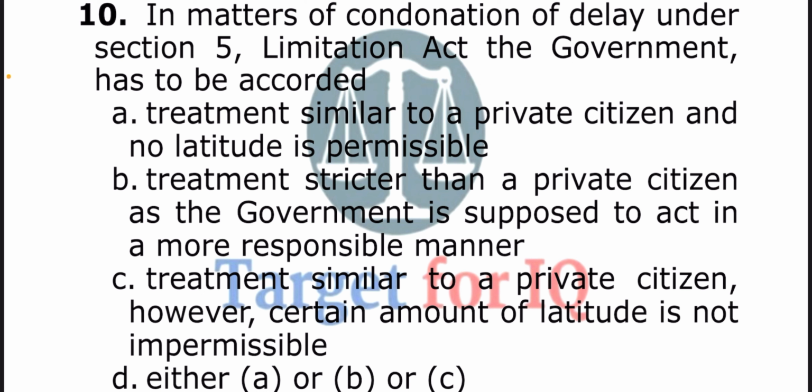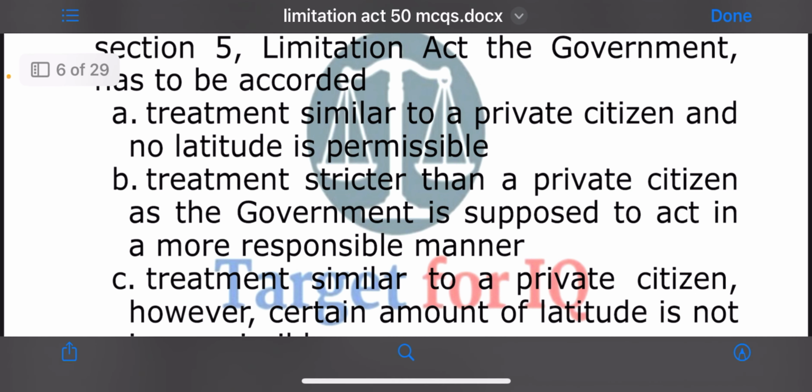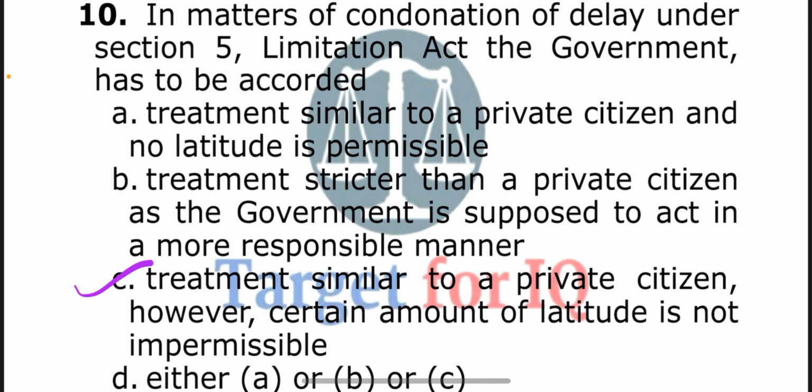Next question. In matters of condonation of delay under Section 5 Limitation Act, the government has to be accorded. The options are A. Treatment similar to a private citizen and no latitude is permissible, B. Treatment stricter than a private citizen as the government is supposed to act in a more responsible manner, C. Treatment similar to a private citizen, however certain amount of latitude is not impermissible, D. Either A or B or C. The correct answer is option C. Treatment similar to a private citizen, however certain amount of latitude is not impermissible.